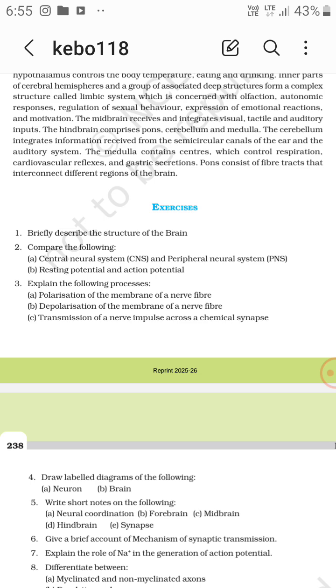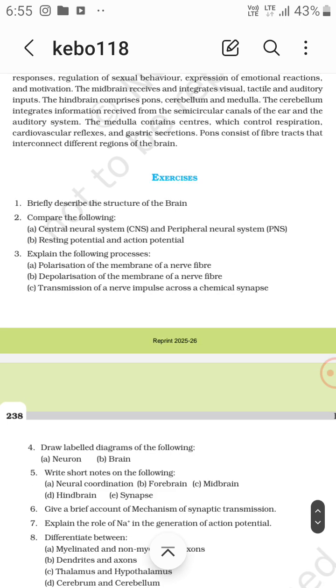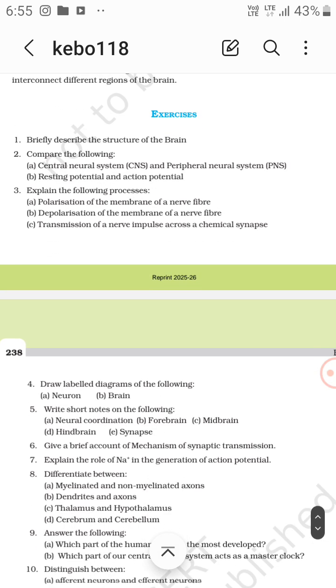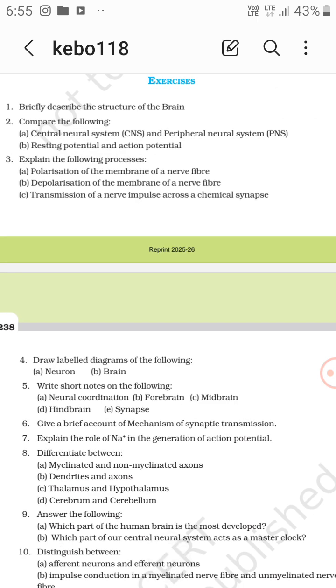Transmission of a nerve impulse across a chemical synapse. There is a presynaptic neuron, then there is a synaptic cleft, that is the synaptic gap, and there is a postsynaptic neuron.